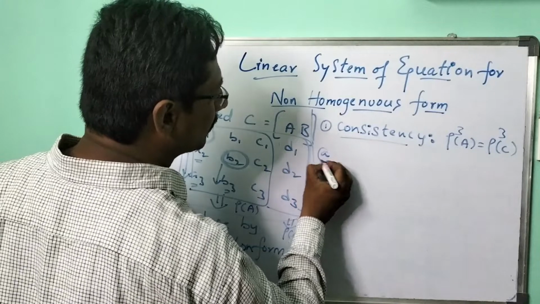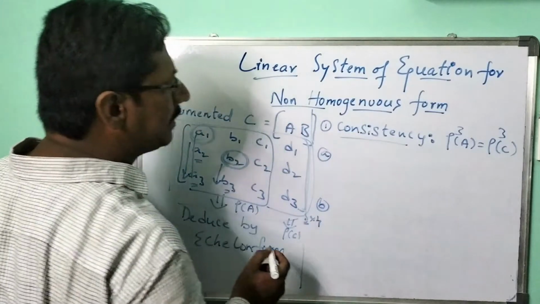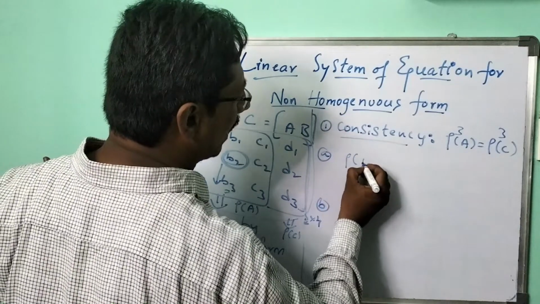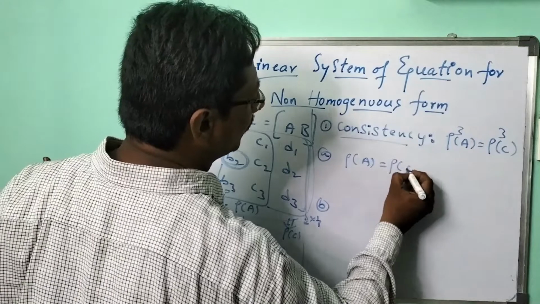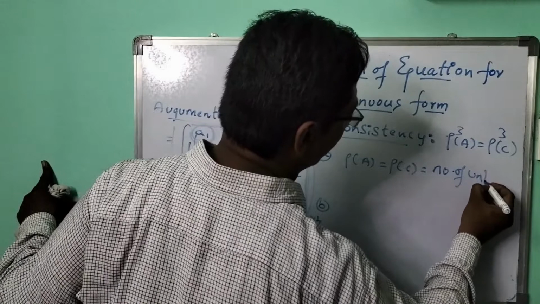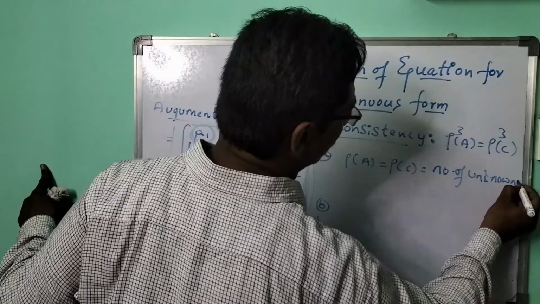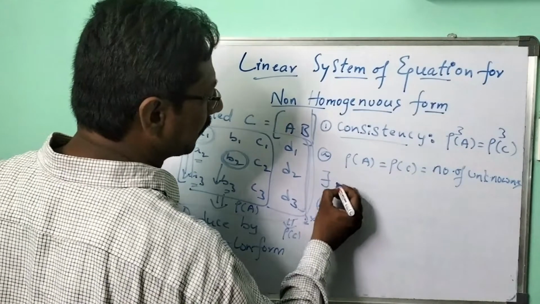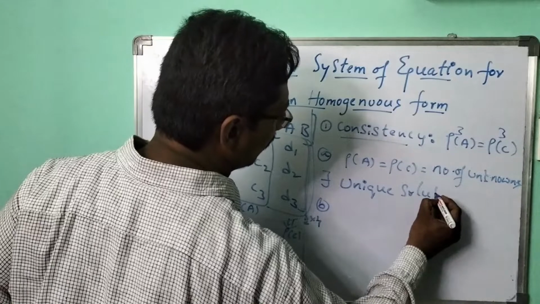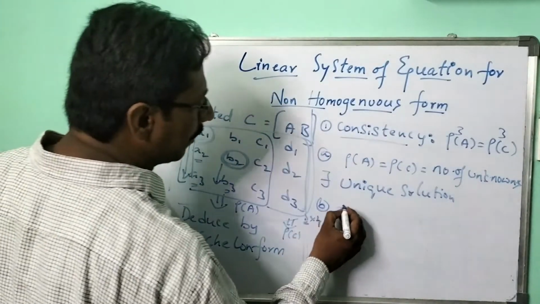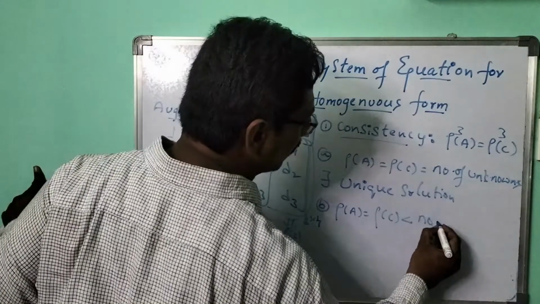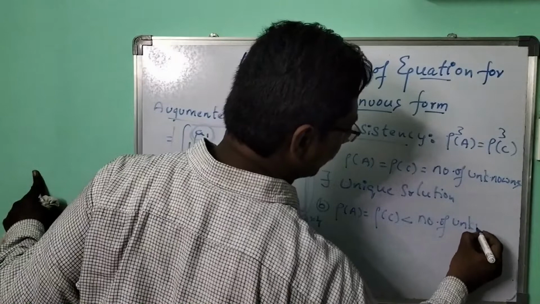But here two sub-conditions are going to be raised. One is that if rank of A equals rank of C equals the number of unknowns, then we can say there exists a unique solution. The other is that if rank of A equals rank of C, which is less than the number of unknowns...